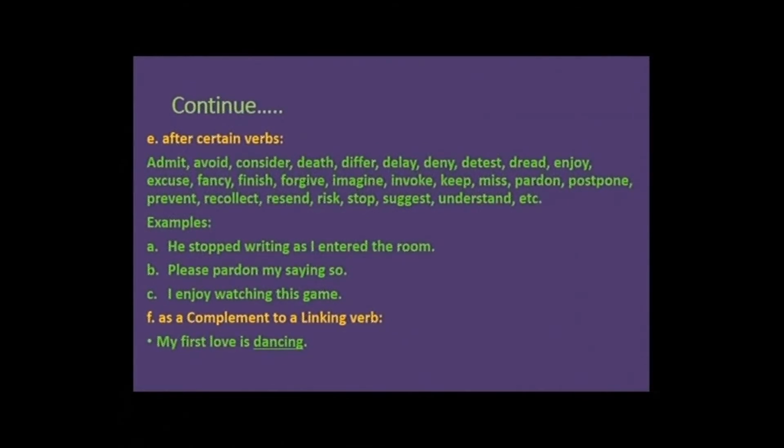Please pardon my saying so. I enjoy watching this game. The next use of gerund is as a complement to a linking verb. For example, my first love is dancing.